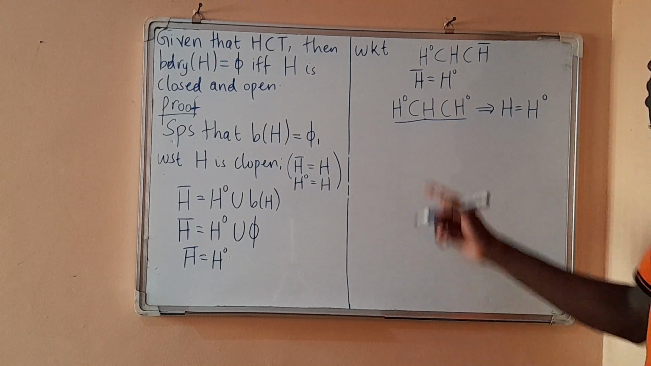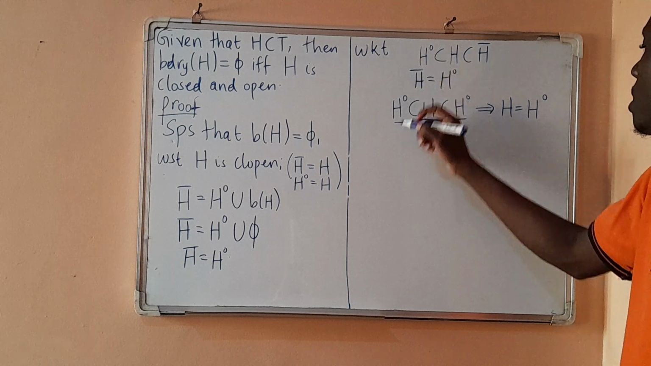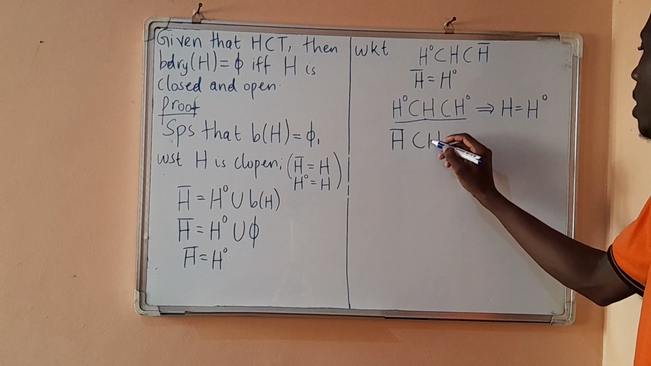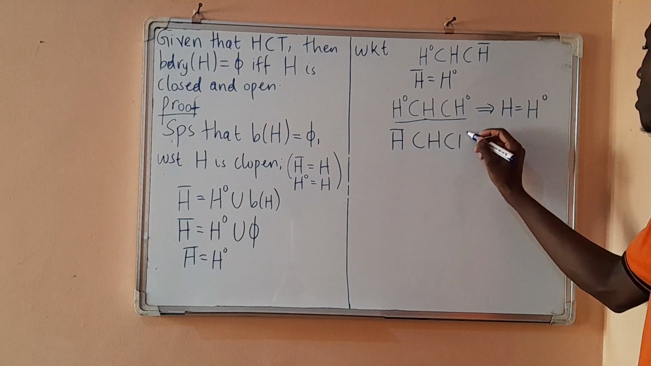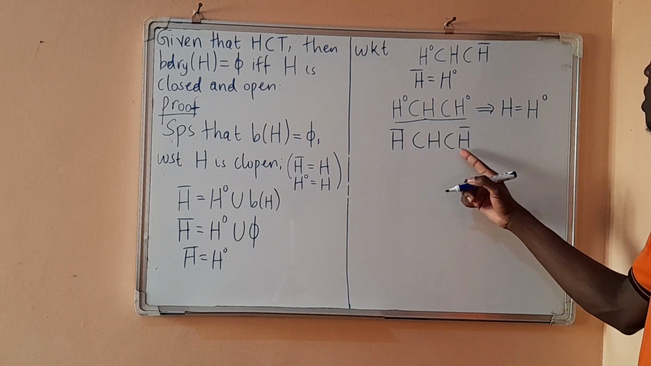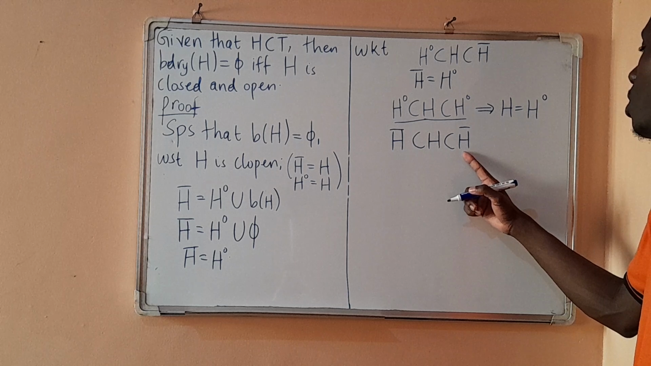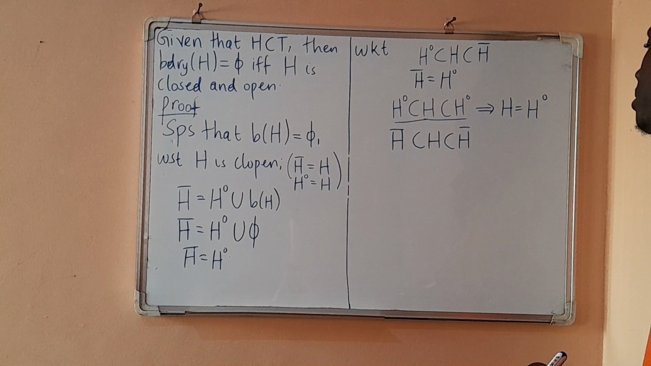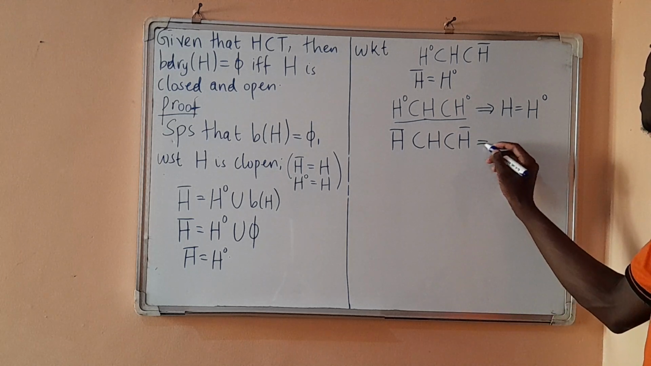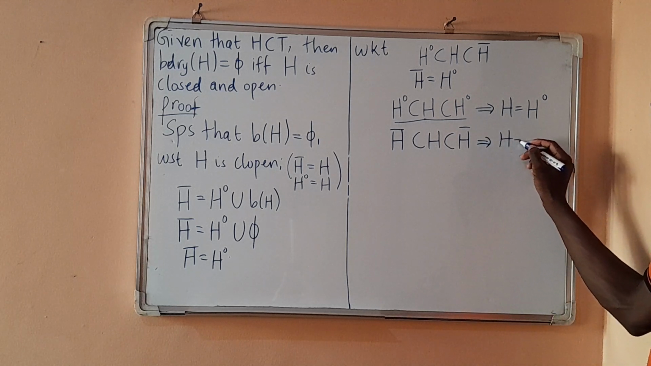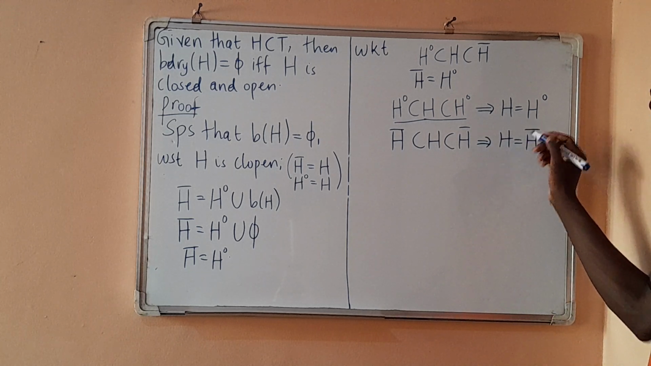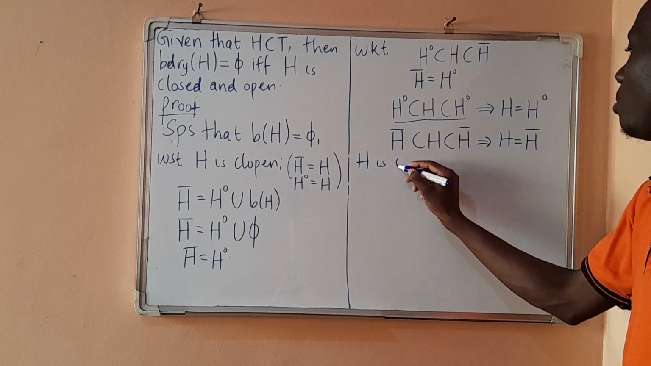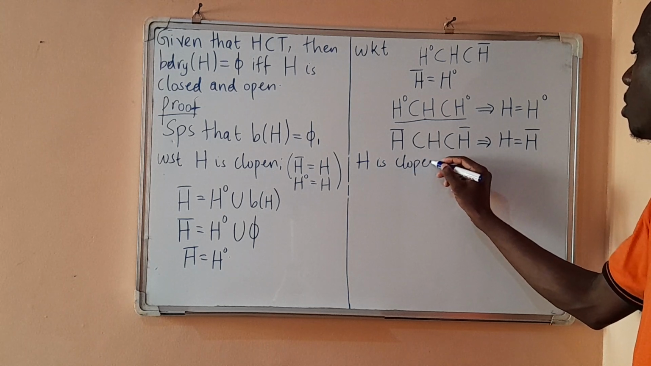Similarly, if we substitute where there is interior, we put closure of H. So we have H being a subset of the closure of H, and also the closure of H being a subset of H. This implies that H is actually equal to the closure of H. So H is clopen. H is closed and open.